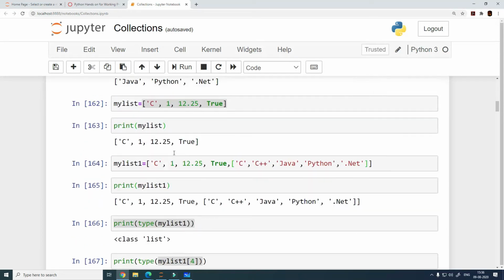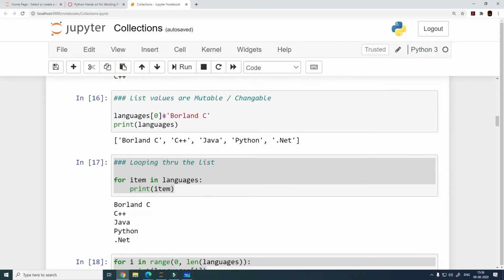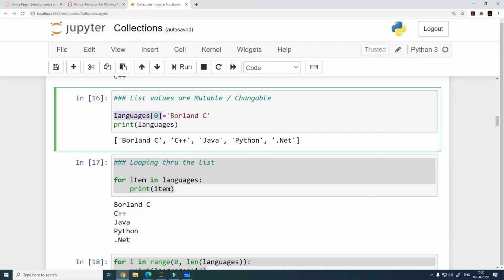Now how do we do that? To do that, we can just assign whatever new value you want at the 0th index position, and this is going to work out well for you. So what are we doing? languages[0] would be the first index where we have the value C. We want to replace it with another value, Borland C, right? What is going to happen? See, my first element has changed.